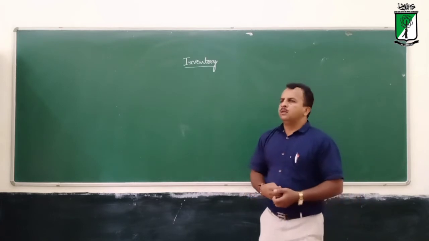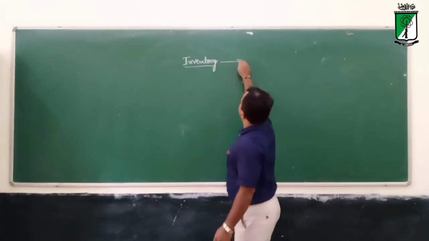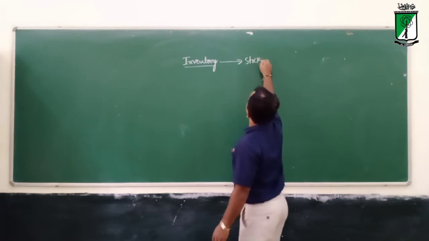See, inventories are nothing but a stock. Stock of what?